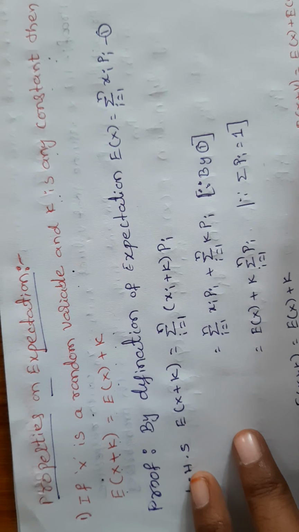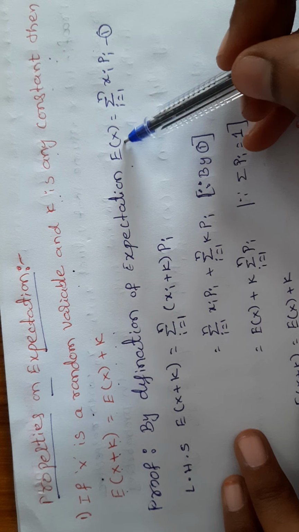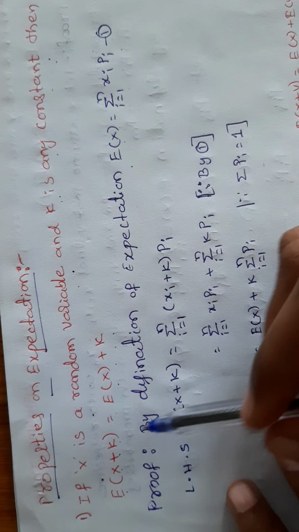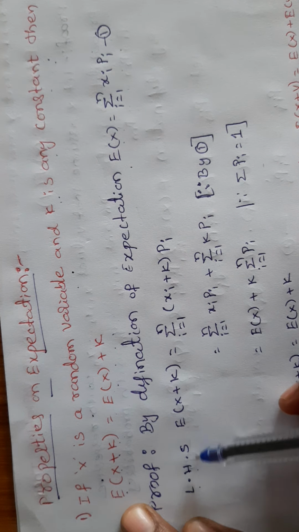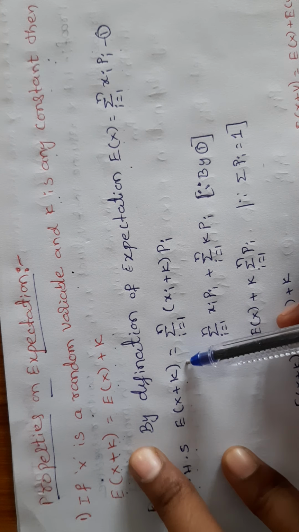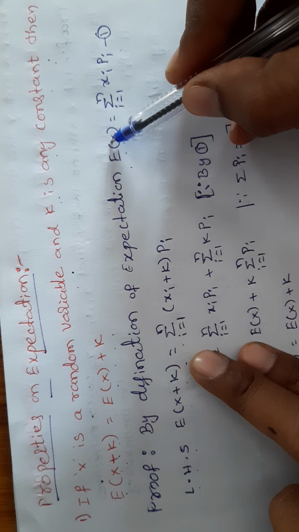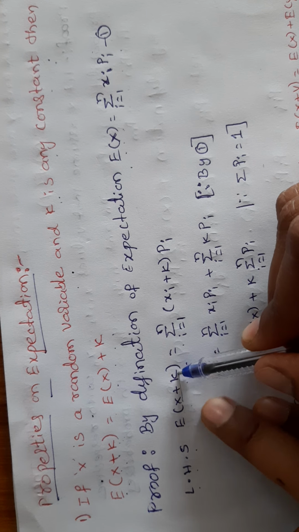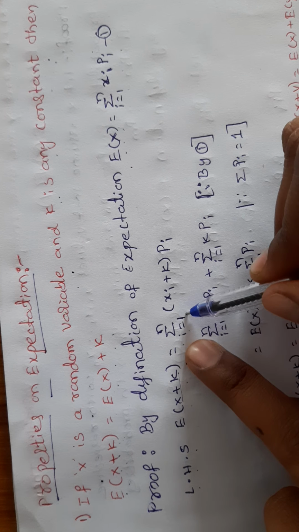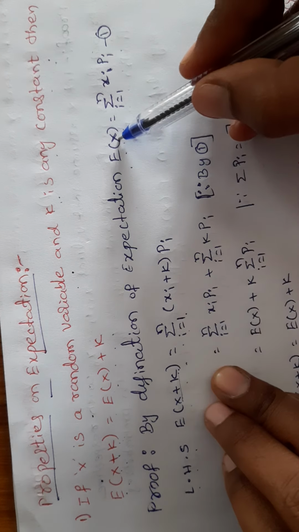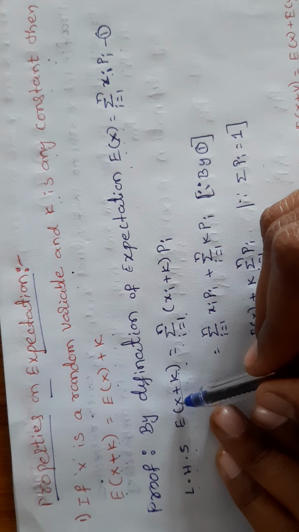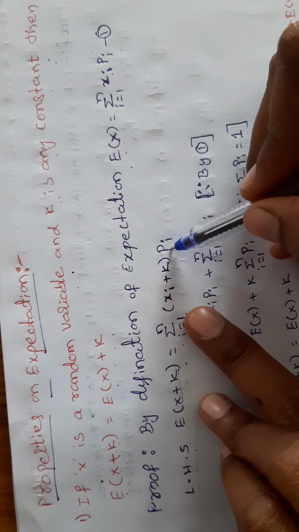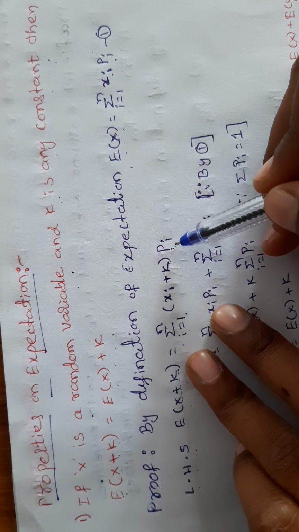So by the definition of expectation, we have to prove this. I am writing here the LHS, E of (X plus k). Here capital X we write as small xi, so I am writing the summation, i runs from 1 to n, of (xi plus k) into pi.